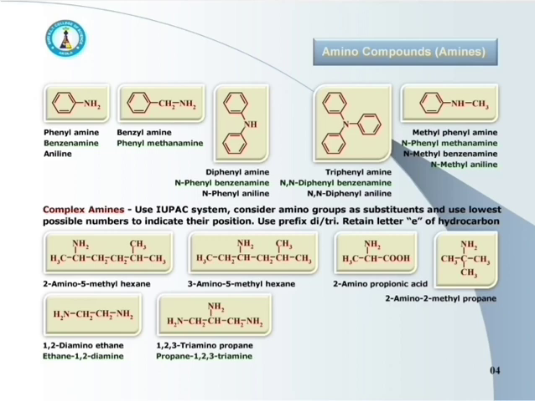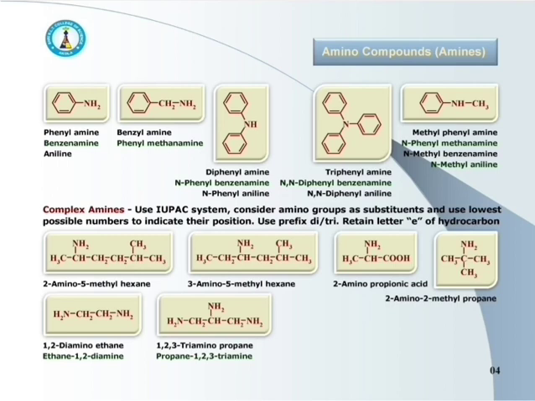Next, CH3CH2CH(NH2)CH2CH(CH3)CH3. That is 3-amino-5-methylhexane. NH2 at third position and CH3 at fifth position of the chain. 3-amino-5-methylhexane.